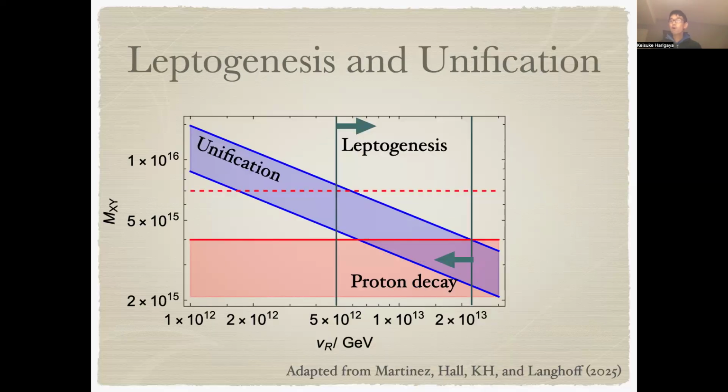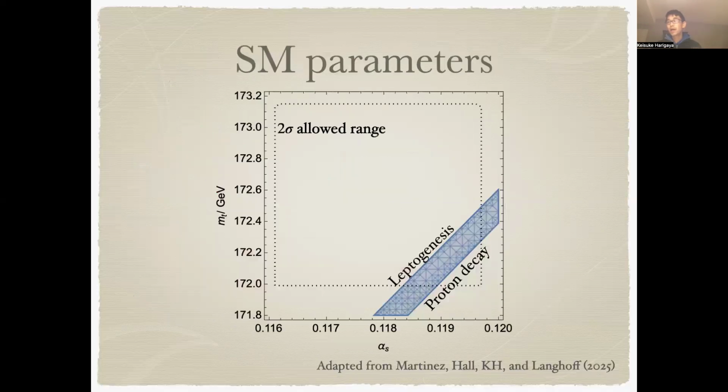Now, from successful leptogenesis and the constraint from proton decay, the range of the parity symmetry breaking scale is limited. Then from this constraint and the relation between the vanishing quartic coupling and the Standard Model parameters, we can obtain the prediction on the Standard Model parameters, which I show here.